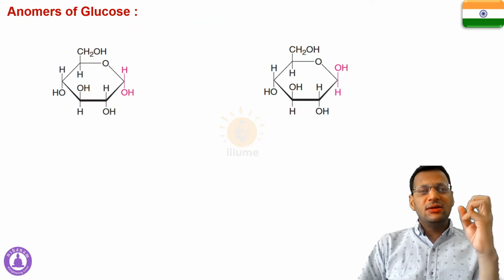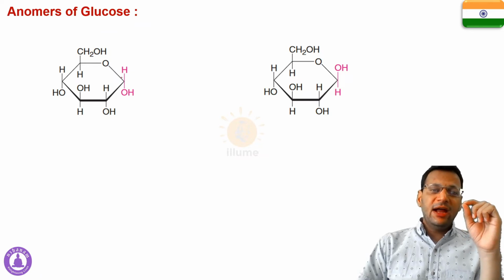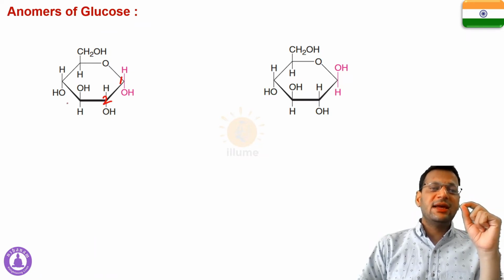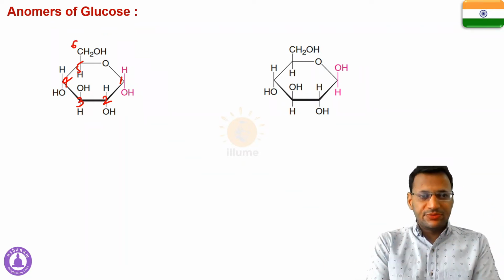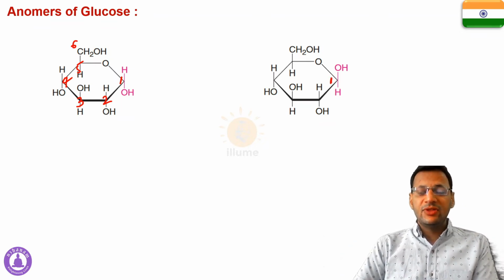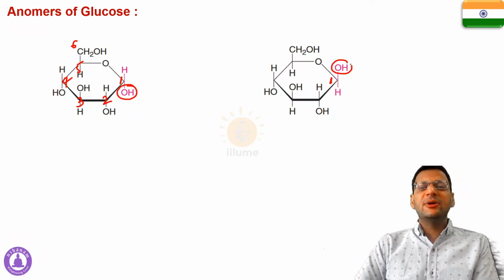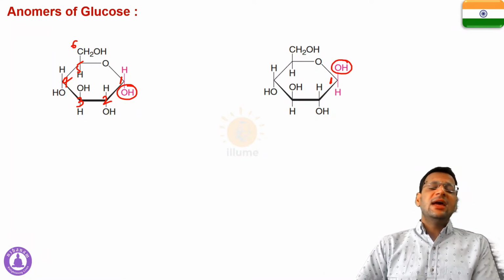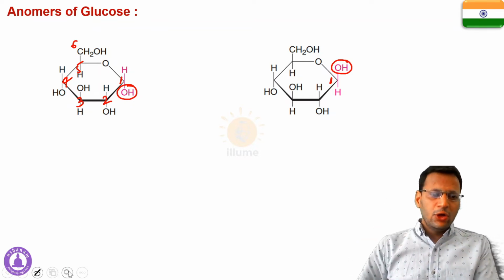You must have studied this in IUPAC of chemistry, how to number the carbon atoms. By that formula, this is carbon number 1, this is the second carbon, this is third, this is fourth, this is fifth and this is the sixth carbon. So the difference between these two projections is only on the first carbon. In this case OH is on the lower side and in this case OH is on the upper side. This is the basic difference and that makes them two different isomers of glucose, anomers of glucose.